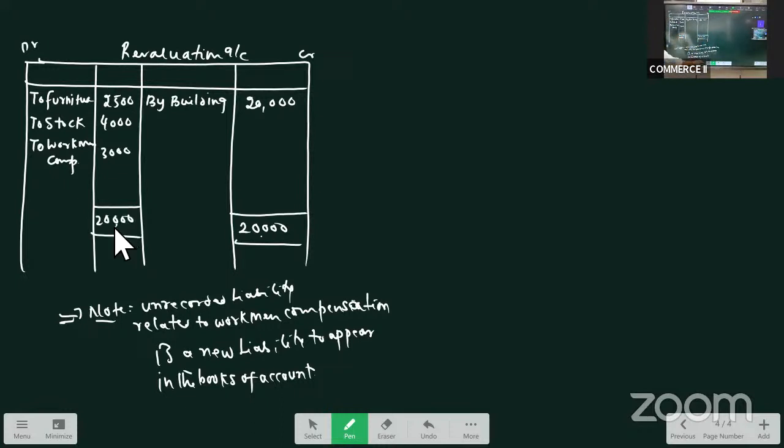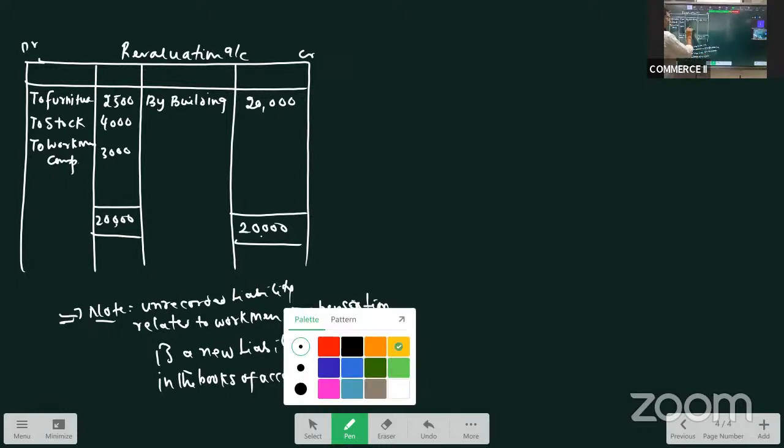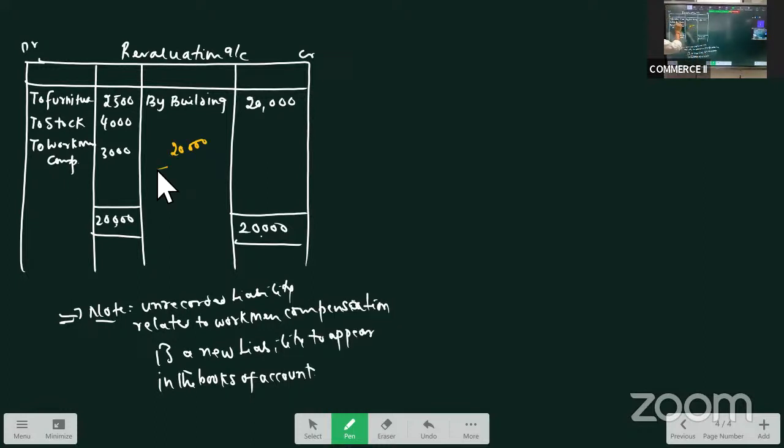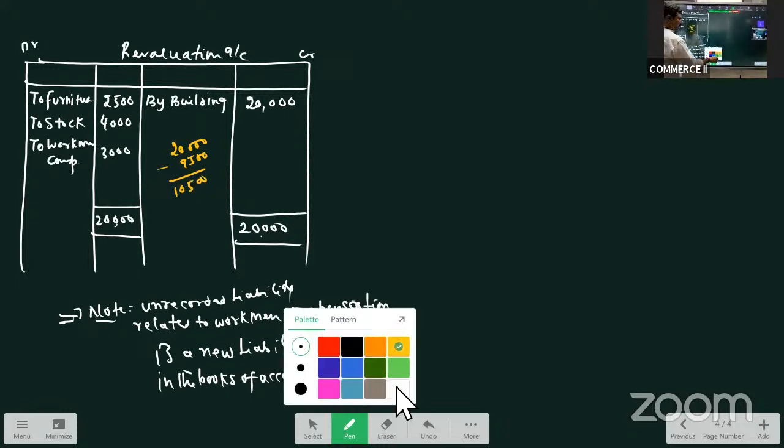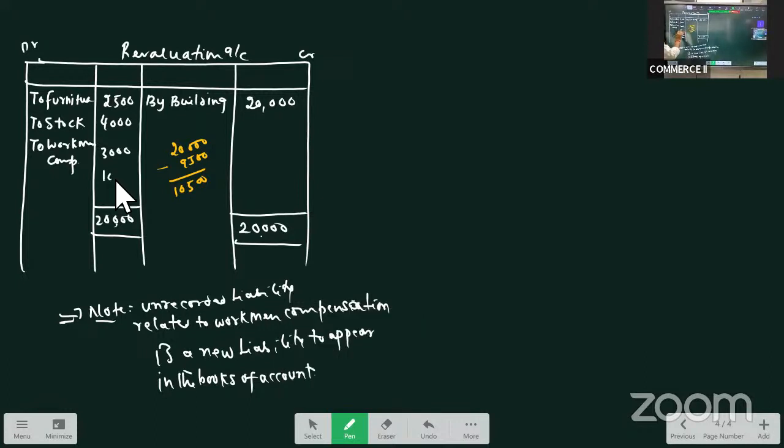So 20,000 on the credit side, minus 6,595. So we have a profit of 10,500. How much profit? We got a profit of 10,500. This is revaluation profit, and this is distributed among the old partners, Ganesh and Shankar, in the ratio 3:2. Ganesh and Shankar, they will get in the ratio 3:2.